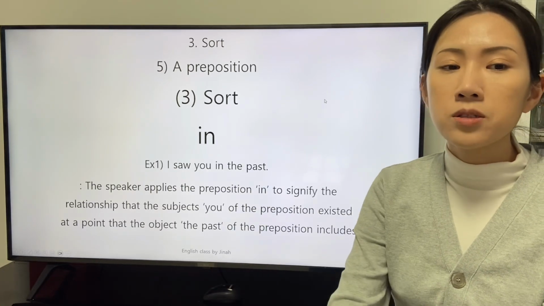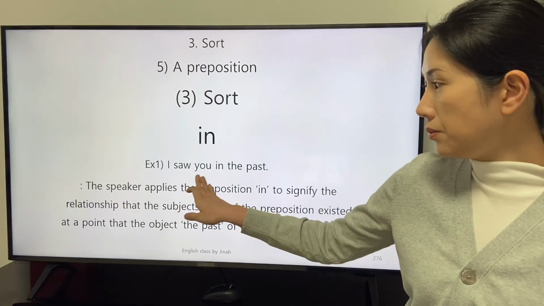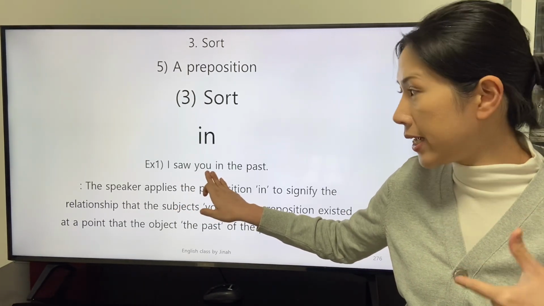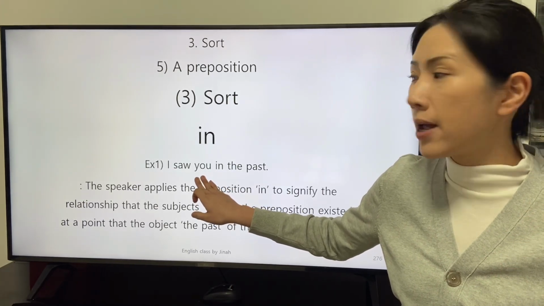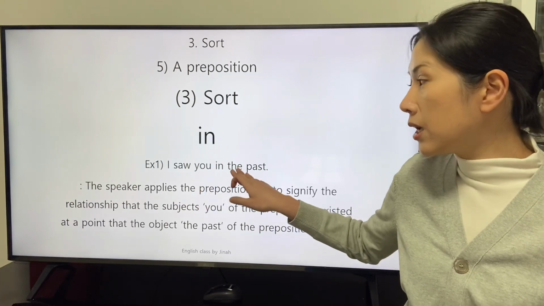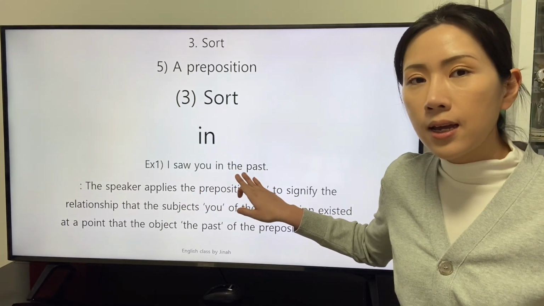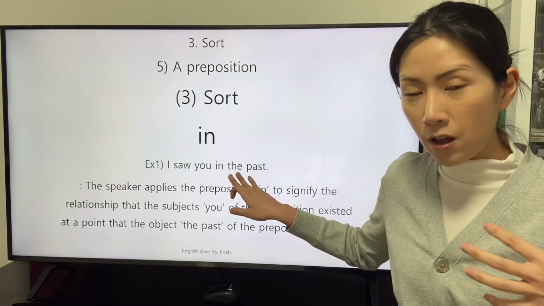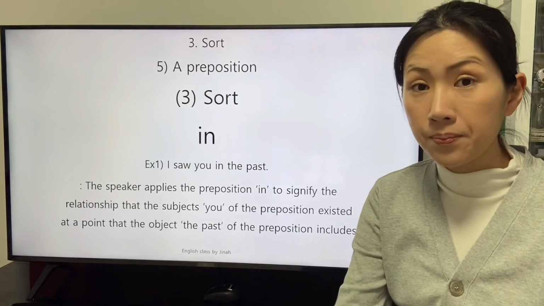There is a clause, I saw you in the past. The subject of the preposition in is indicated by the personal pronoun you, and the object of the preposition in is indicated by the phrase of the noun, the past, to indicate the time.